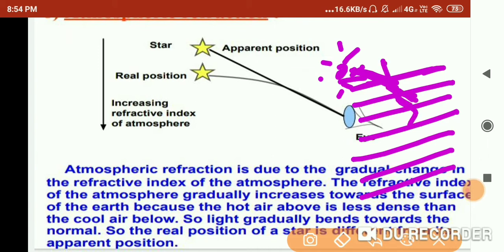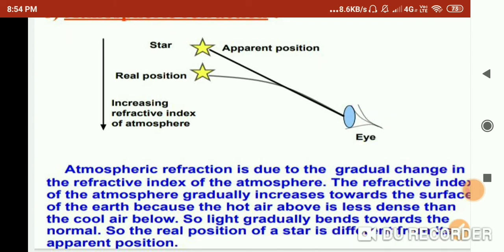So it will go through multiple refractions. When light rays pass through the atmosphere having different layers of densities and refractive index, then refraction of light takes place. This refraction of light by earth's atmosphere, because it is happening in the atmosphere of earth, is called atmospheric refraction. Atmospheric refraction is due to the gradual change in the refractive index of the atmosphere.